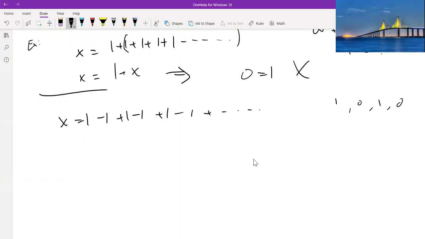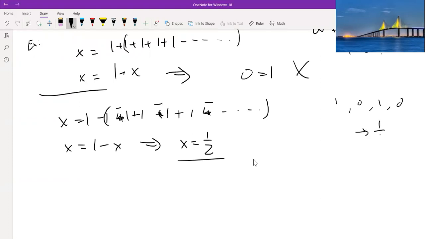But if you use the wrong mathematical manipulation of x is equal to 1 minus x, therefore x is equal to 1/2, basically we put parentheses here, that's what we did. Then, and this would be a minus then, you'd flip all the signs. Then this would tell you that this eventually approaches 1/2. But this is wrong because it keeps oscillating. We know it doesn't stay at a constant value. And we know that this should be a divergent thing. If you actually use calculus, you can show that this is going to be a divergent expression.